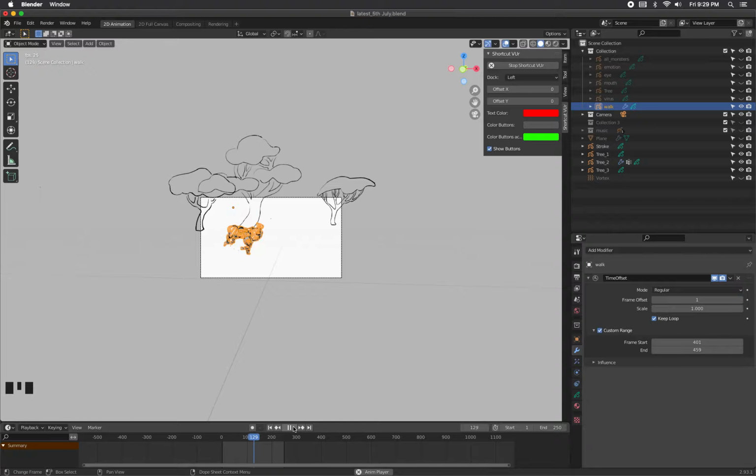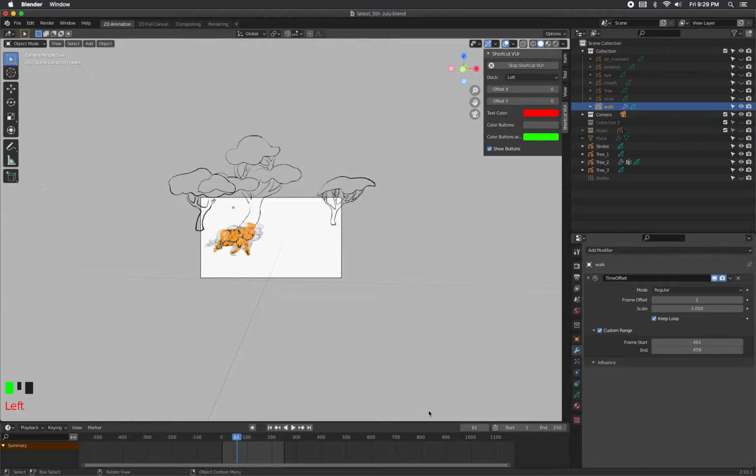So we see a couple of problems. The first problem is, since it's in a loop, it finishes the last frame and then goes back to the beginning. So it sort of jumps back. So what we want to do is to have this sequence of frames be drawn in place and then control the movement by some other mechanism. So let's fix the drawings so that the monster walks in place rather than moving forward.